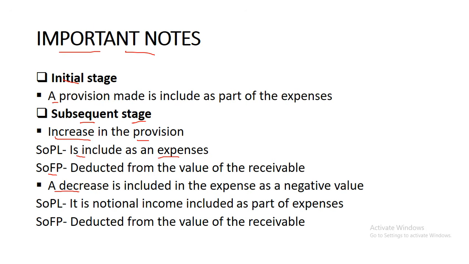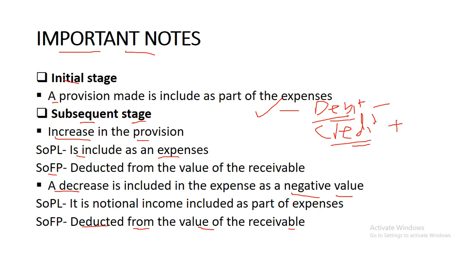Then a decrease is included in the expense as a negative value, right? It is a notional income included as part of the expenses, and then it is deducted from the value of the receivable. Now, an increase in the provision increases the amount of expenses, so it's debited in the statement of profit or loss. Remember, a debit in the statement of profit or loss is a minus. Then a credit is a plus, right?